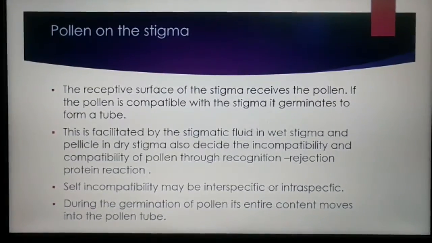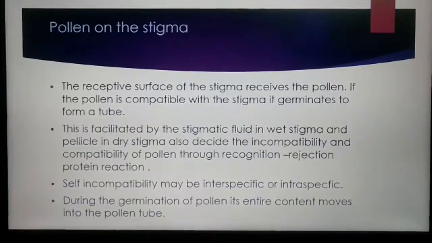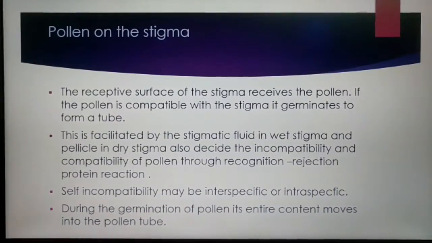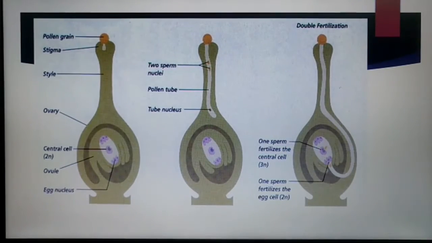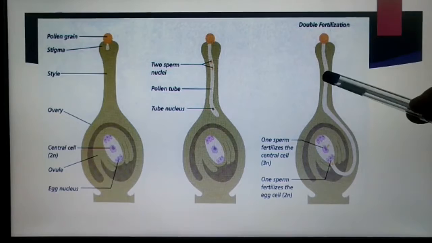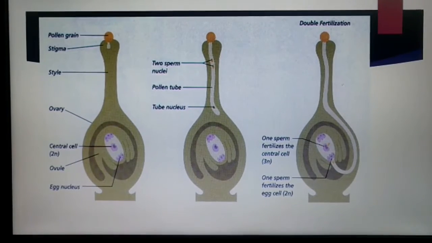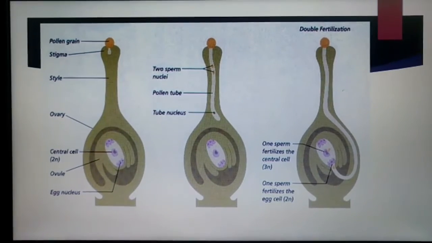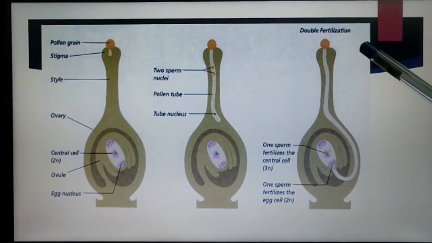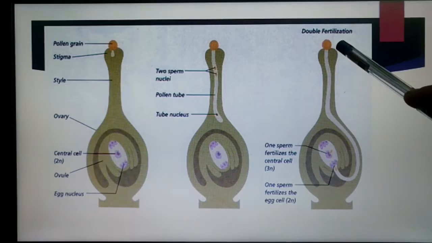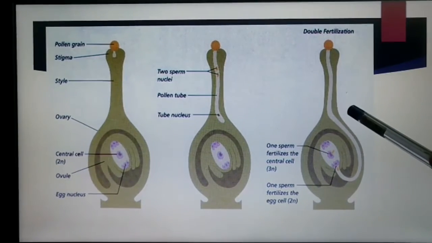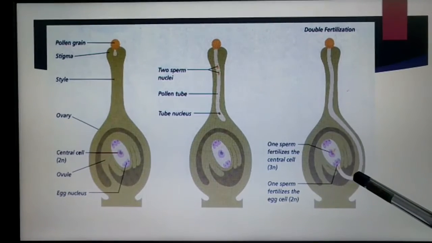The next, pollen on the stigma. In nature, a variety of pollen falls onto the receptive part of the flower stigma, but not all of them germinate and bring about fertilization. The receptive surface of the stigma receives the pollen. If the pollen is compatible with the stigma, it germinates into the pollen tube.